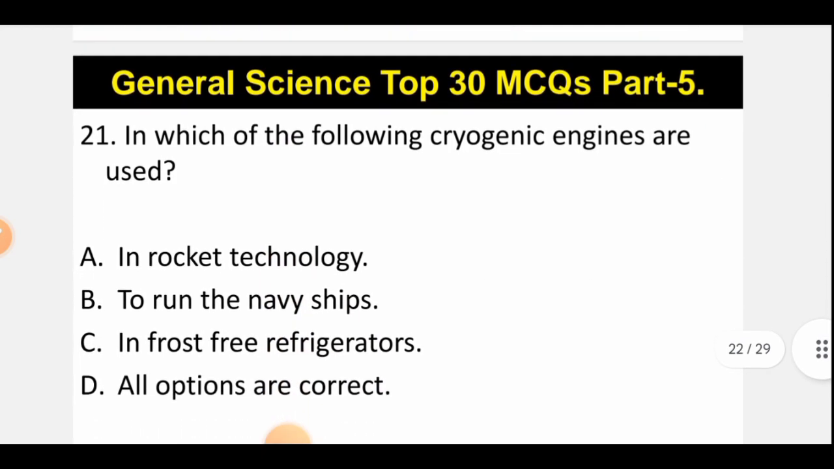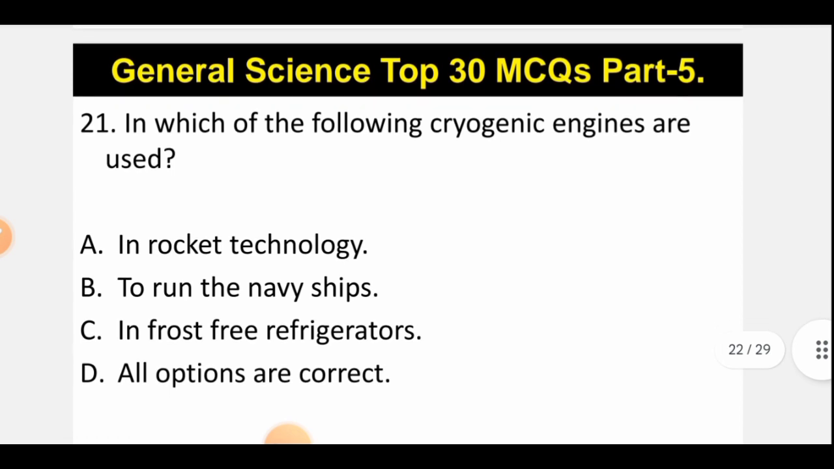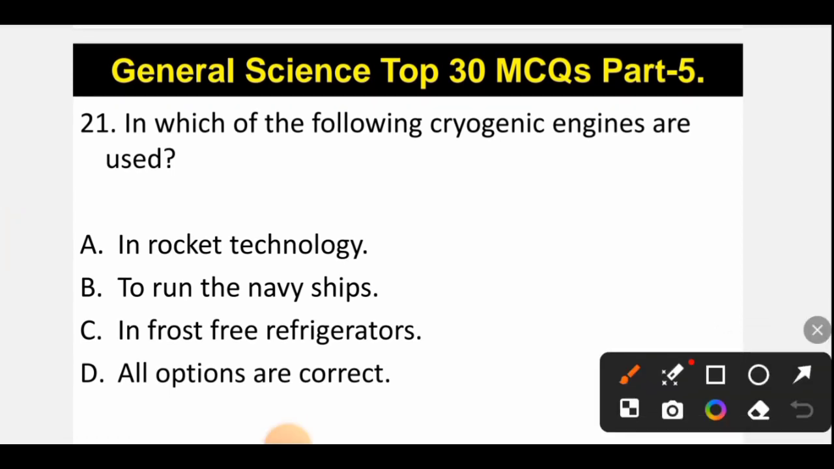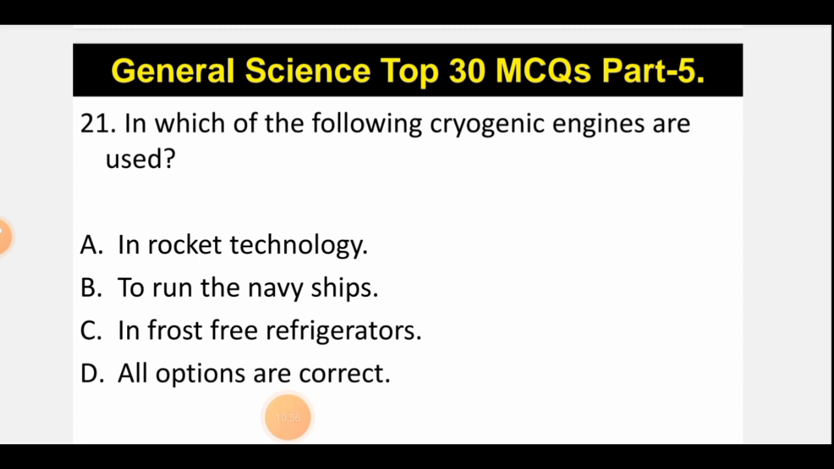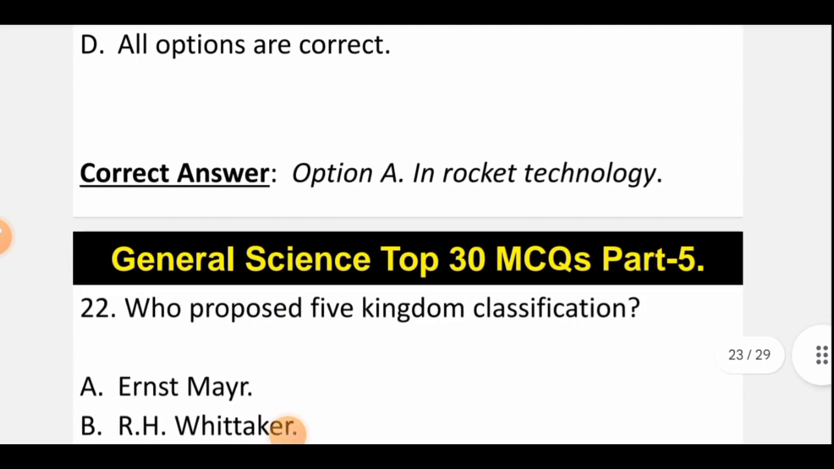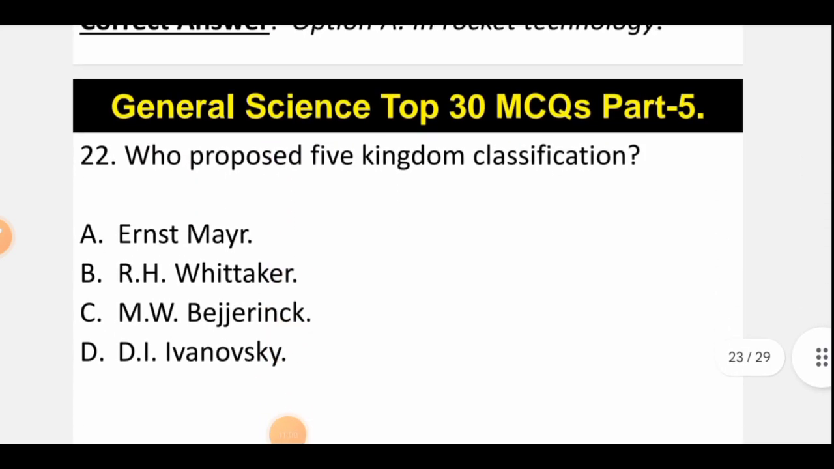In which of the following are cryogenic engines used? So cryogenic engines are used in, correct option is option A, that is rocket technology. So in rocket technology cryogenic engines are used. Now let's move to question number 22. Who proposed the five kingdom classification?